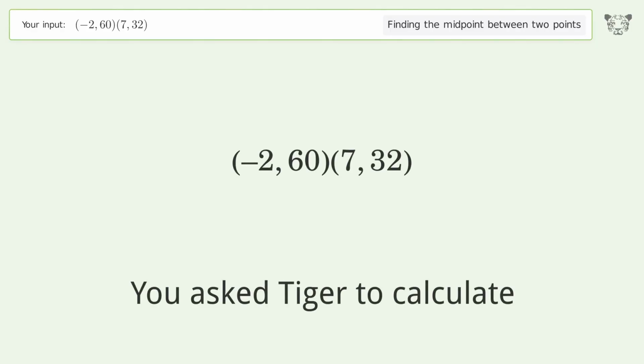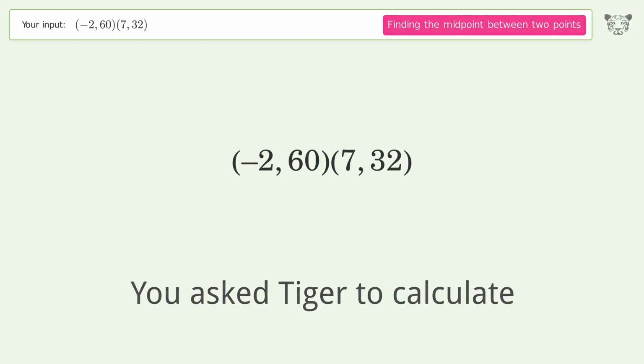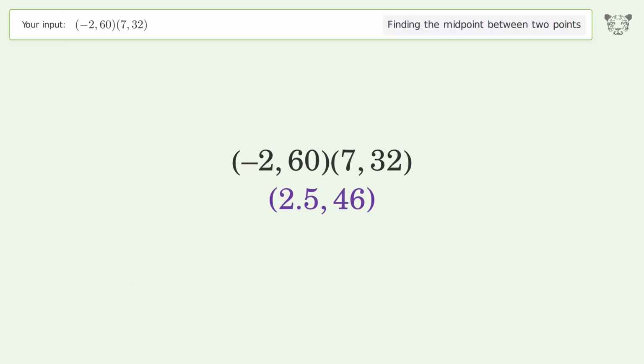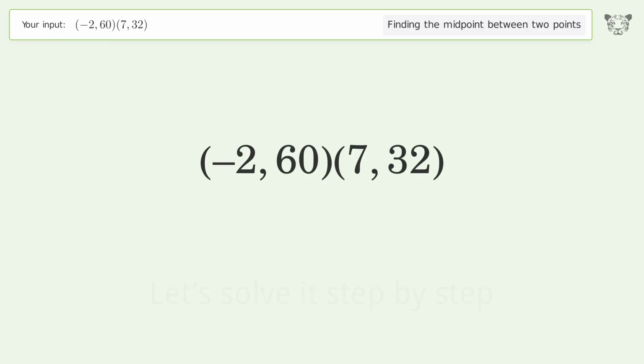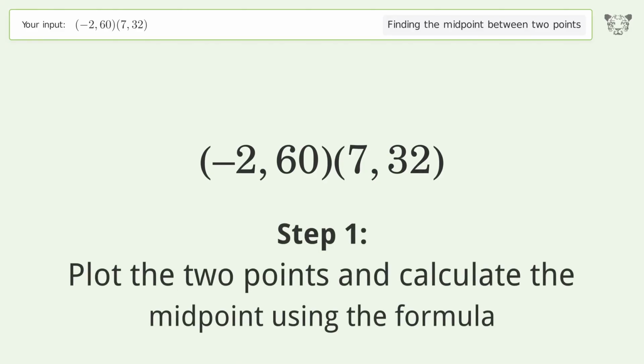You ask Tiger to calculate. This deals with finding the midpoint between 2 points. The midpoint between the 2 points is 2.546. Let's solve it step by step. Plot the 2 points and calculate the midpoint using the formula.